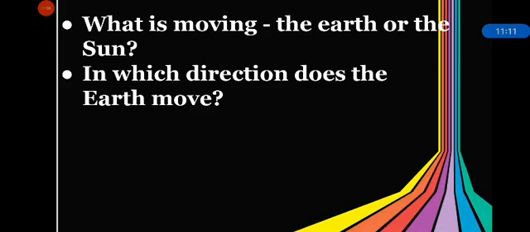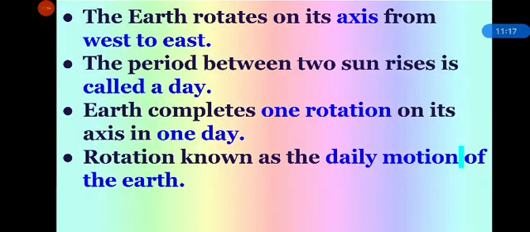And in which direction does the earth move? What's the answer? The earth rotates on its axis from west to east. Sun does not rotate or move. Sun has its fixed position, and sun is at the center of the solar system. So the earth rotates on its axis from west to east. The period between two sunrises is called a day. Okay, two sunrises means a day. And earth completes one rotation on its axis in one day.